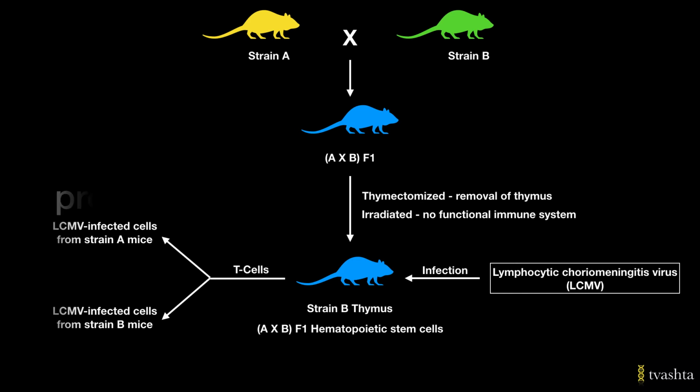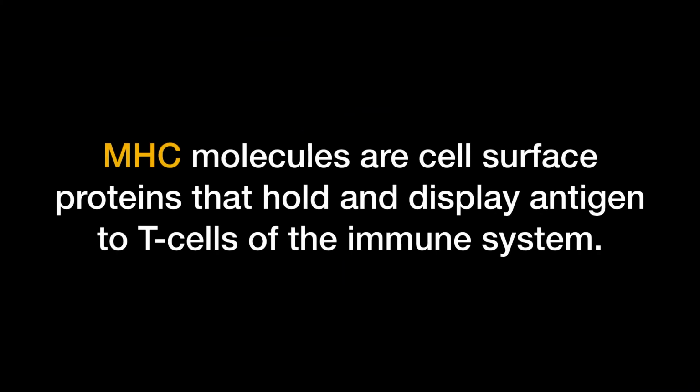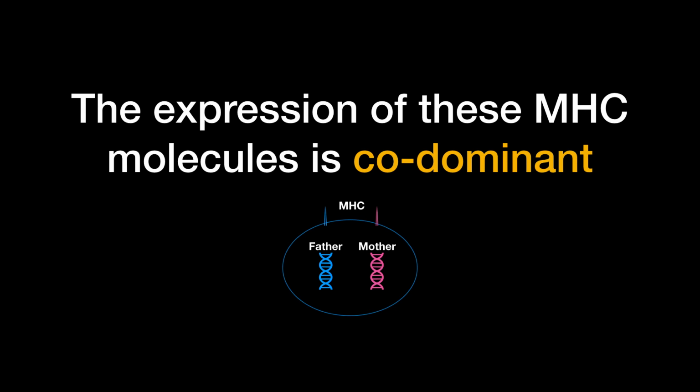I hope you all are aware that MHC molecules are cell surface proteins that hold and display antigen to T cells of the immune system. And an important point to be noted is that the expression of these MHC molecules is codominant. That is, in a cell we have two sets of chromosomes, right? One from the father and one from the mother. So the MHC molecules from both the chromosomes are expressed. And unless they are homozygotic twins, MHCs are different in every individual.